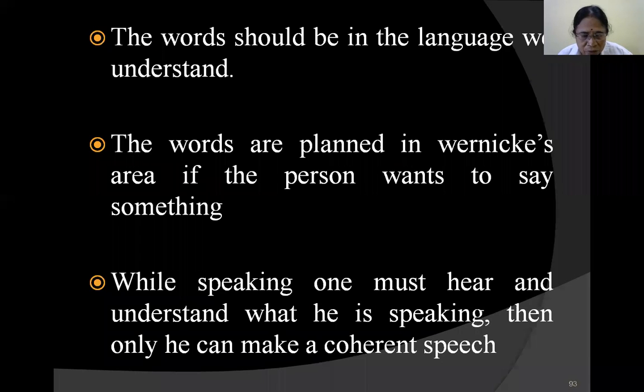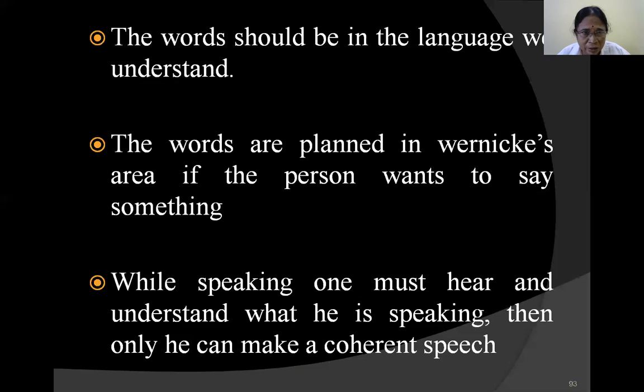The same thing applies while speaking also. If somebody is speaking in a language which you are not understanding, some foreign language, nothing makes sense even if it goes to Wernicke's area. That you have to bear in mind. That is, a language should be understood. A language should be understood, then only a person will be able to analyze in the Wernicke's area or angular gyrus or whatever it may be.